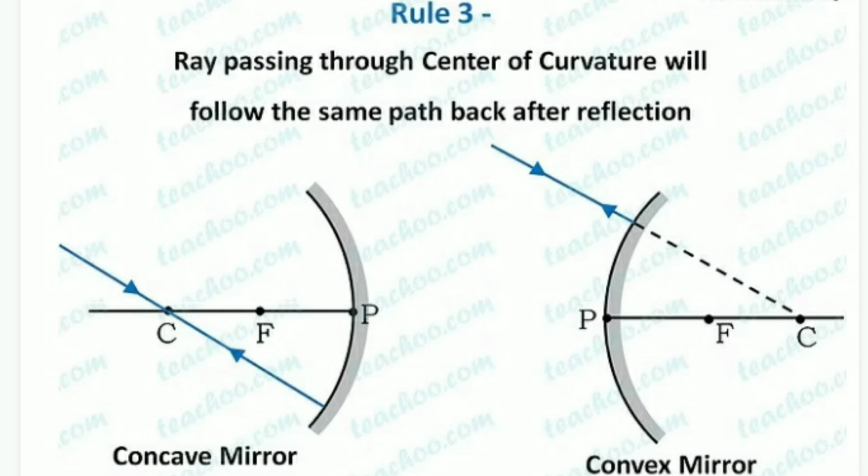Now look at the convex mirror. A light ray is incident on convex mirror, appears to be passing through center of curvature, but after reflection, it bounces back in the same direction.